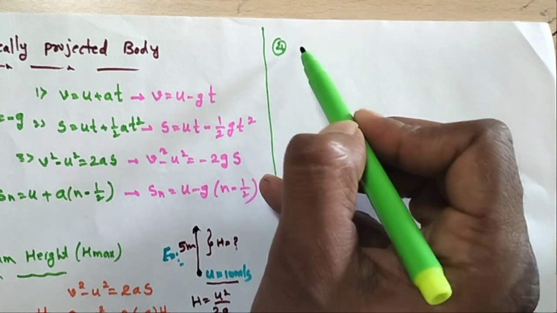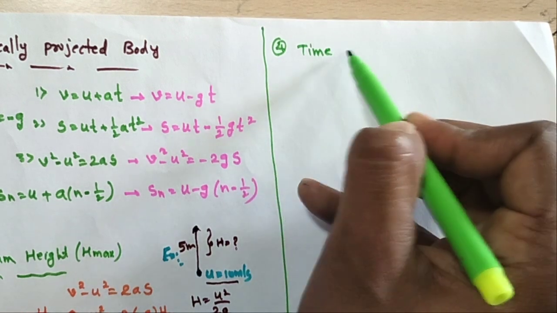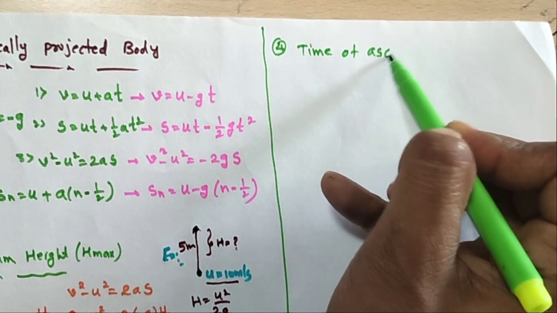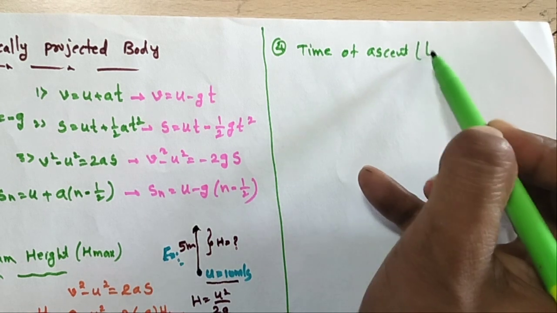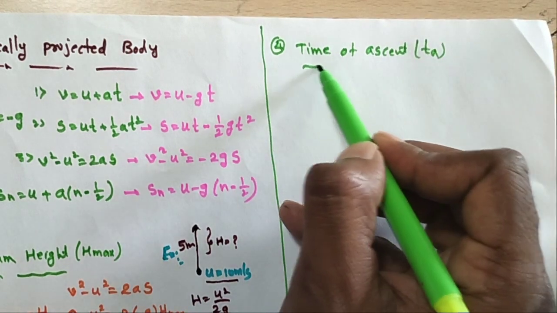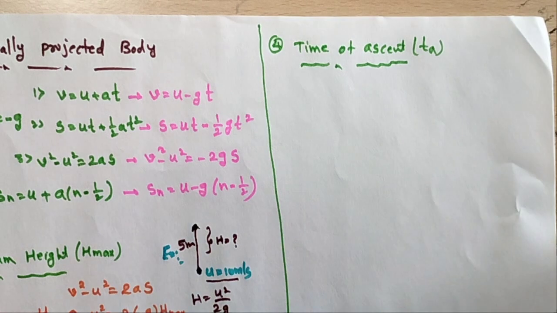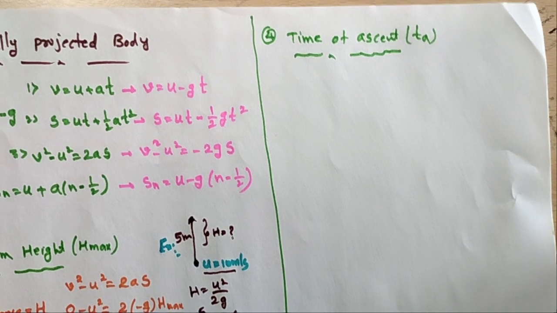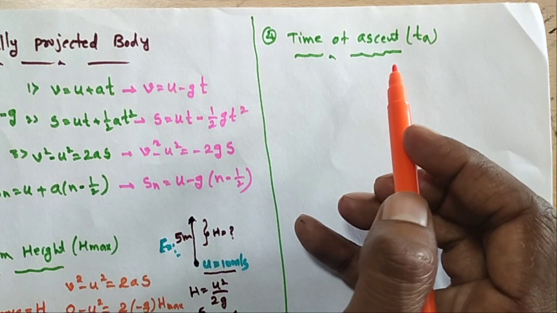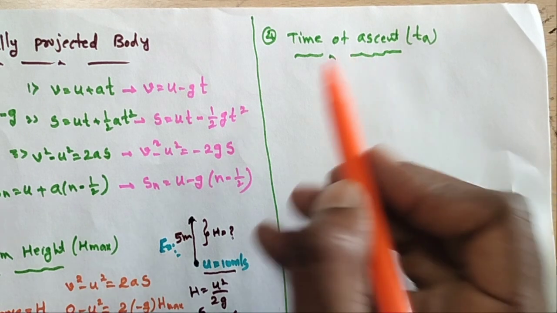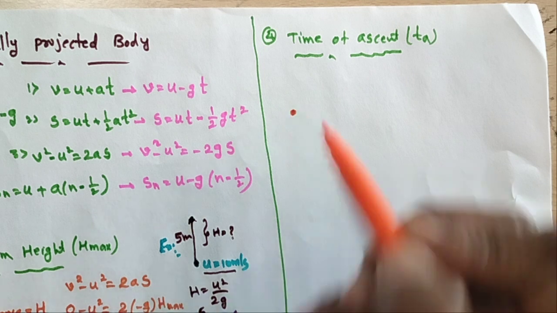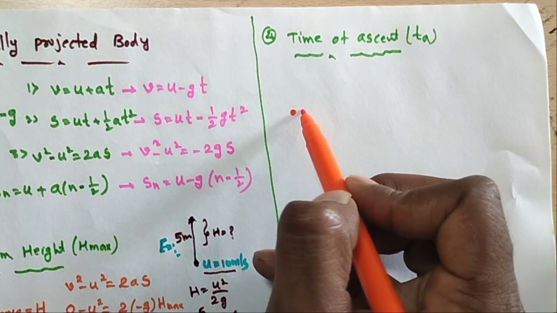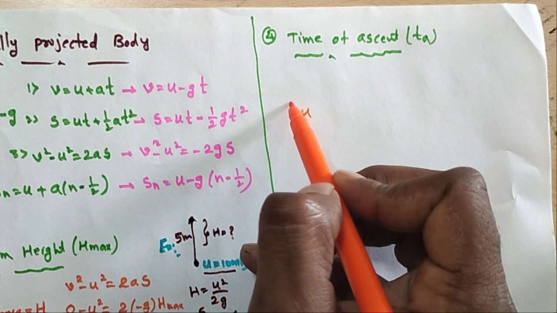I am taking time of ascent. Time of ascent means t suffix a, time of ascent. So what is the meaning of the time of ascent? Time of ascent, time of descent is there. What is the meaning of the time of ascent? So the body is projected upward. So this is a body. Initial velocity u is projected upward.